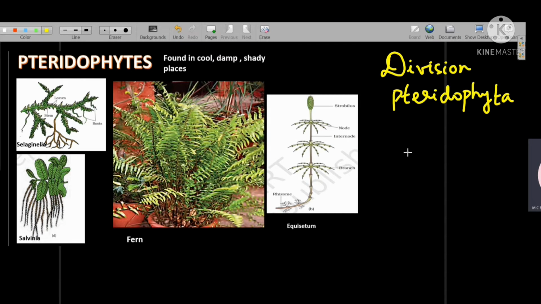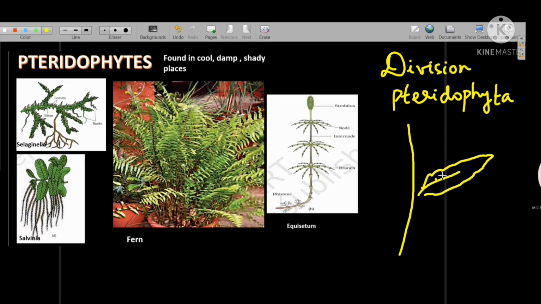Pteridophytes are also found in cool, damp, and shady places. Their leaves are special in the sense that their leaves have got spores. Their leaves are having spores that are present in sporangium. So that's why their leaves are called sporophylls.